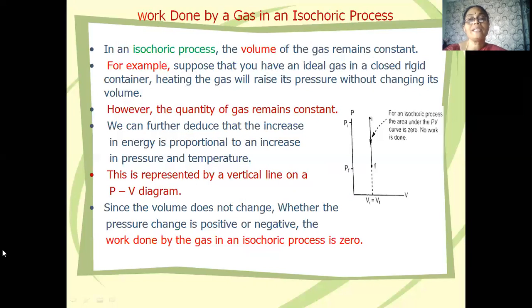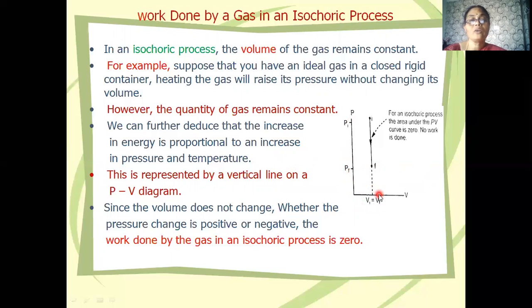Now, this is represented in the PV diagram. Generally, volume is taken on the x-axis and pressure is taken on the y-axis in a PV diagram. An isochoric process is represented by a vertical line on the PV diagram. This represents the initial state, and this represents the final state. You can clearly see that at both the initial and final states, the volume remains the same, that is, Vi is equal to Vf, whereas the pressure is changing from Pi to Pf.